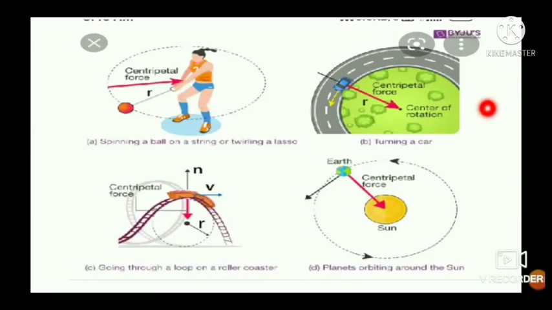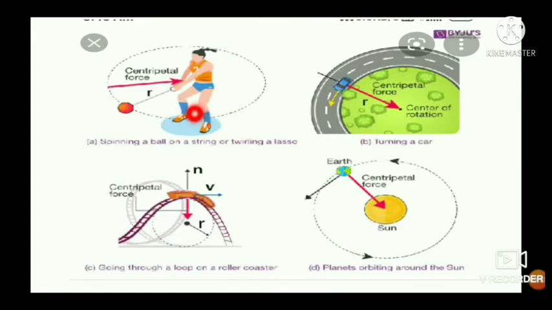Then this centripetal force is a real force, that is a known force, which supplies the centripetal force किंवा acts as a centripetal force. We see the examples of centripetal force.